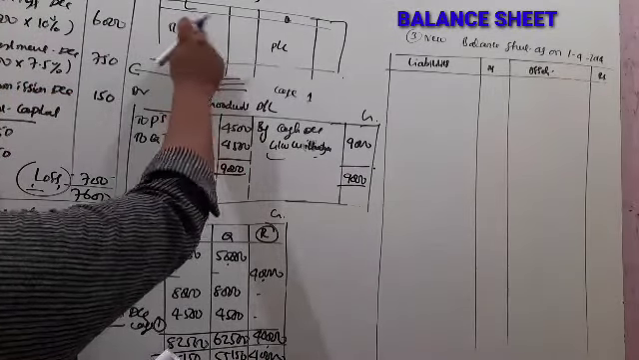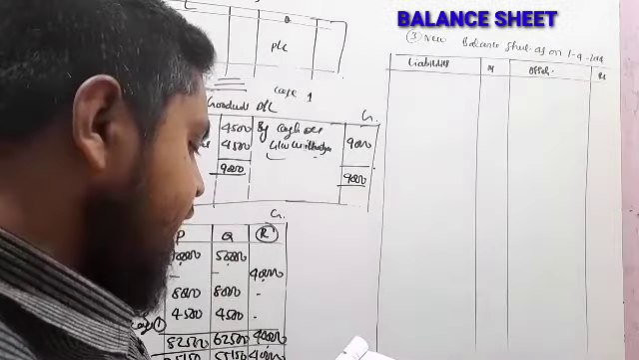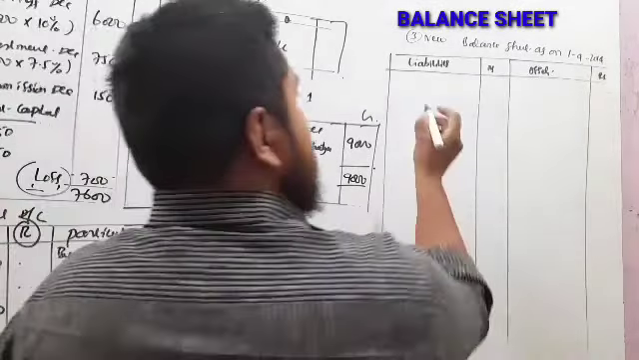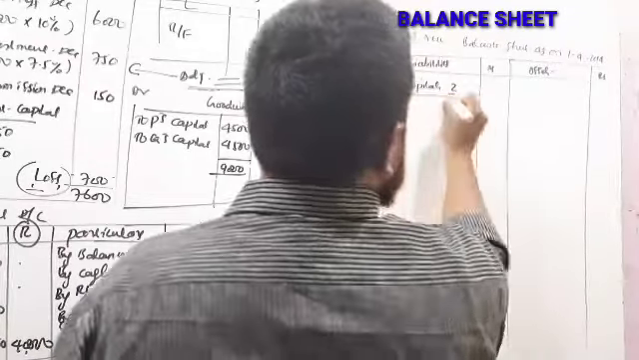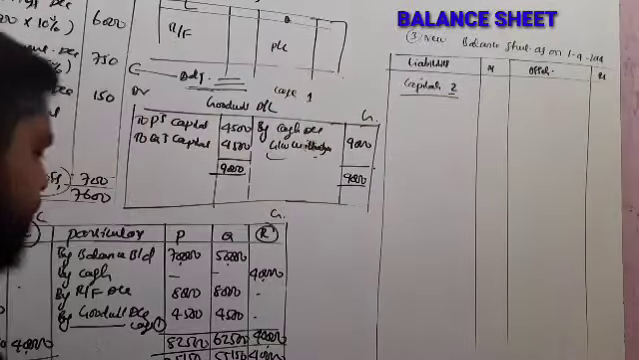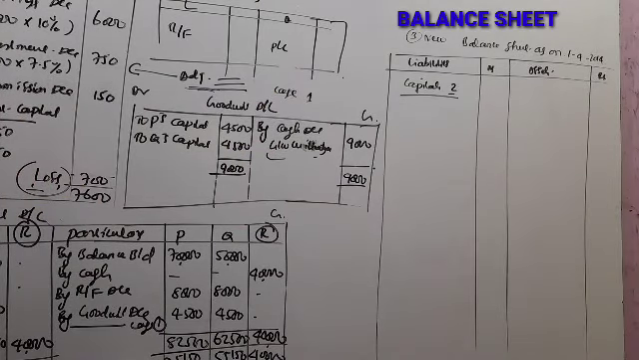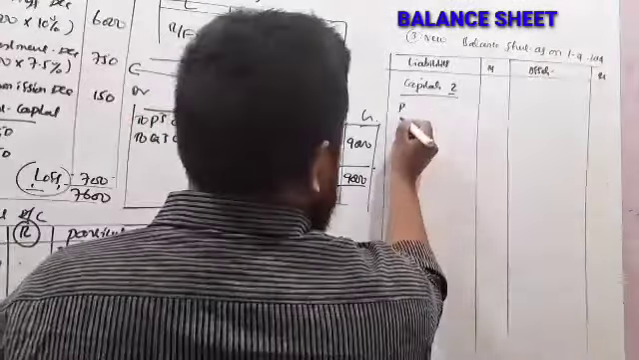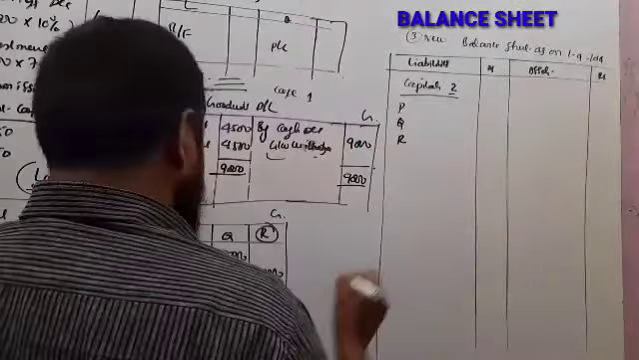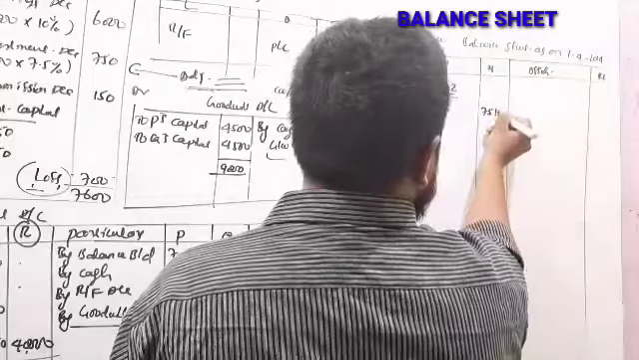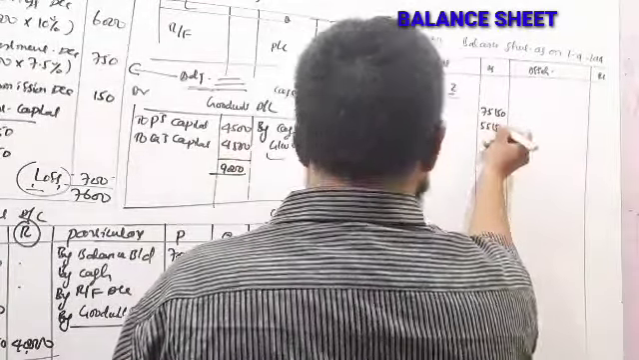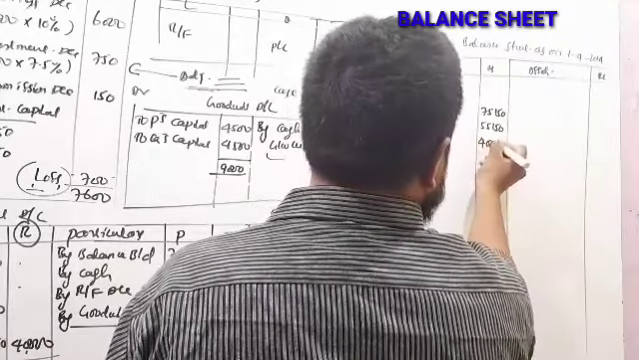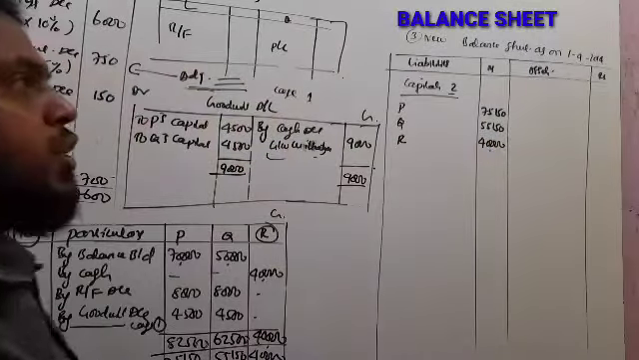first we have to revise the liabilities. So liabilities first, capitals. Capitals as per step 2 we have to record. So capital of P, Q and R: 75,150, 55,150 and 40,000, as per step 2.